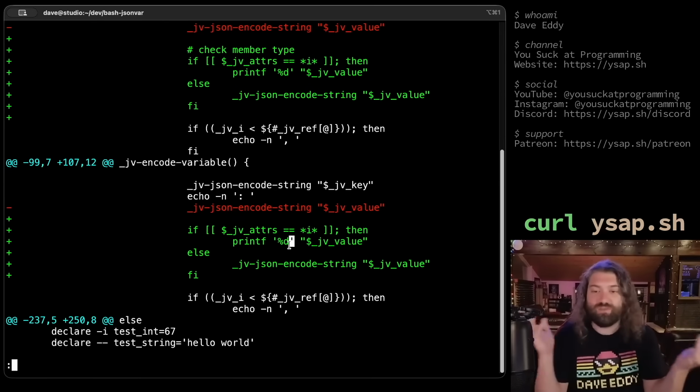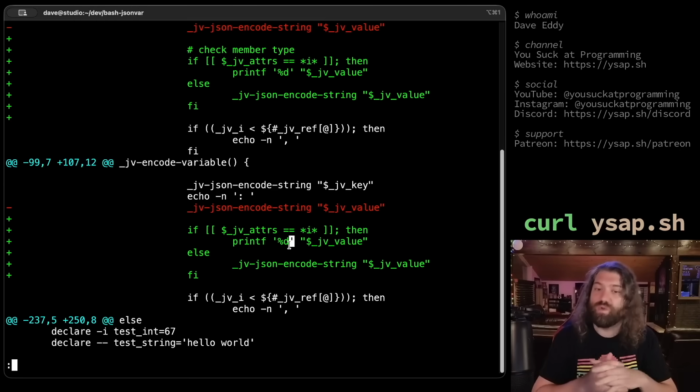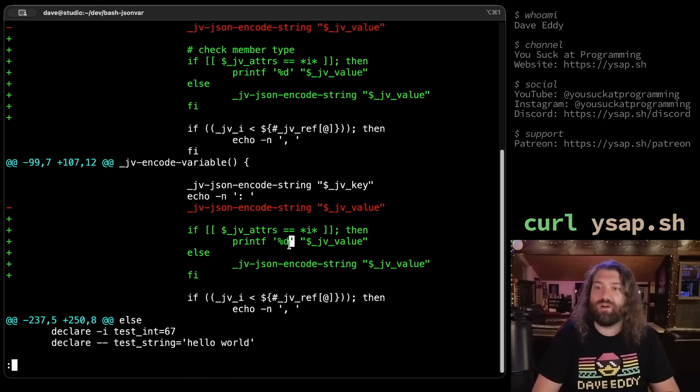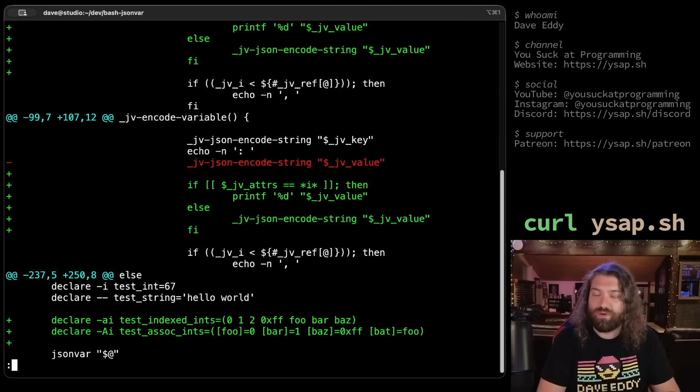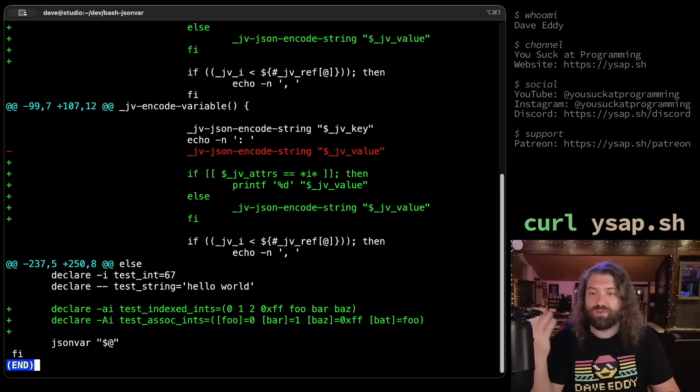We could probably wrap this into a function if we wanted to be clean about it. We could say, you know, JSON encode value, where we pass the attribute and the data with it. We could do that for now. I think it's fine just to copy and paste this logic for these two simple cases. If it expands in the future, I would say we should definitely break it out into its own little function.